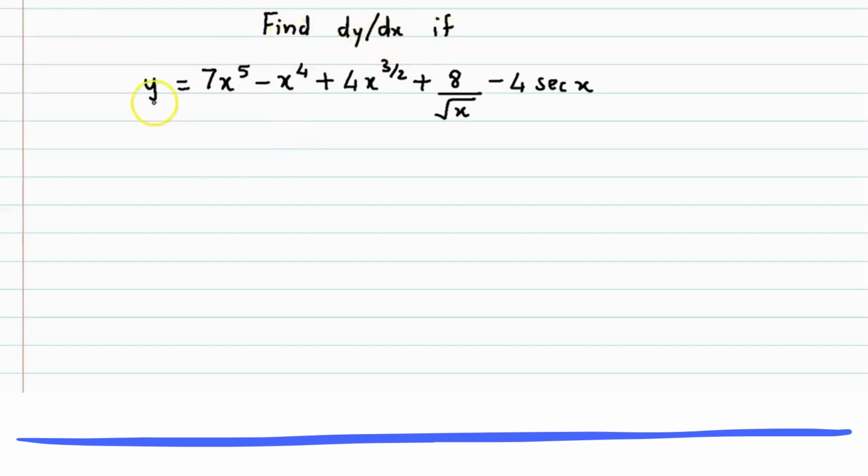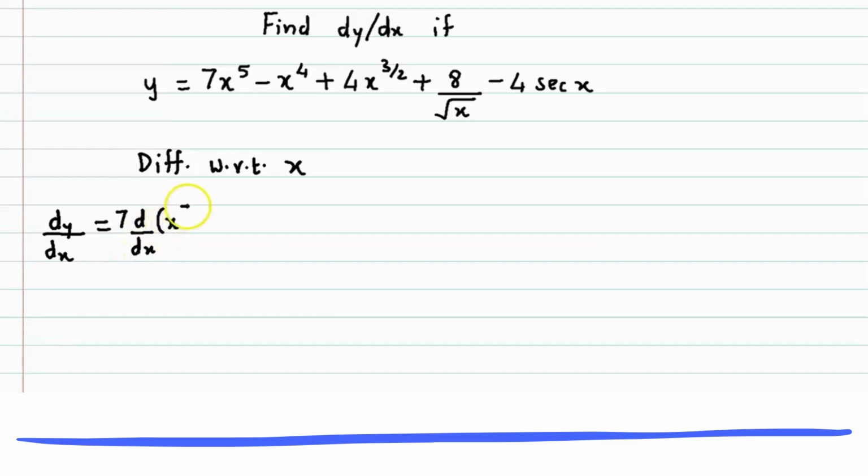Find dy by dx if y is equal to 7 times x raised to 5 minus x raised to 4 plus 4 times x raised to 3 by 2 plus 8 by root x minus 4 times sec x. Again, we'll be applying the addition and subtraction rule for differentiation. So differentiating with respect to x, we have dy by dx is equal to, now we take the derivatives of the individual terms. So the first term will be 7 times